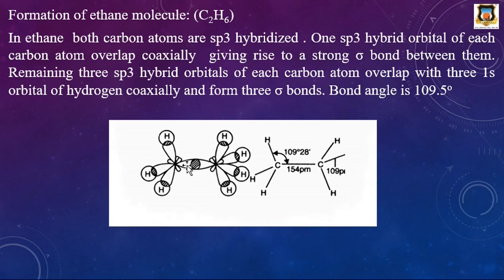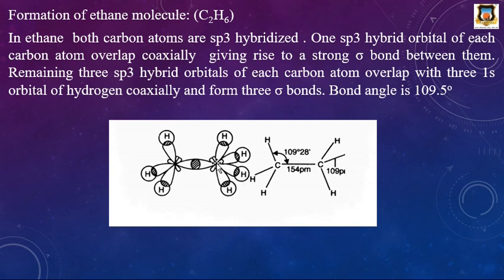Then one sp3 hybrid orbital of carbon atom overlaps coaxially with the sp3 hybrid orbital of second carbon atom, and it gives rise to a strong sigma bond between these two carbon atoms, and the remaining three hybrid orbitals of each carbon overlap with the 1s orbital of hydrogen atoms.